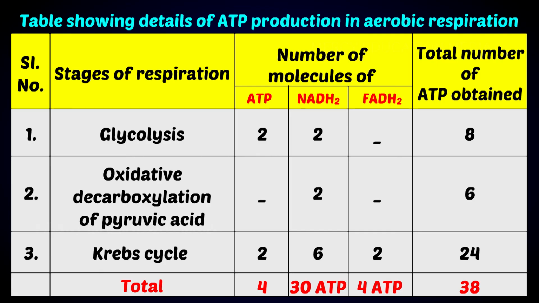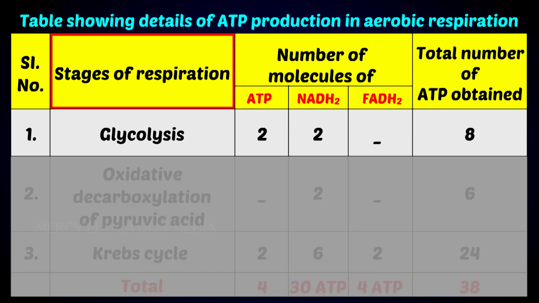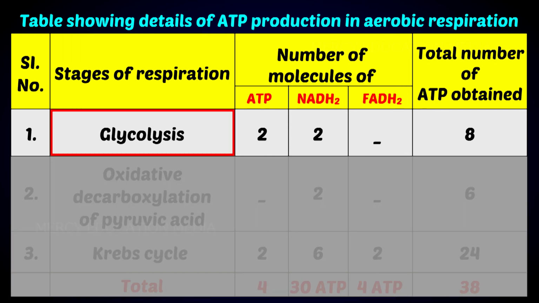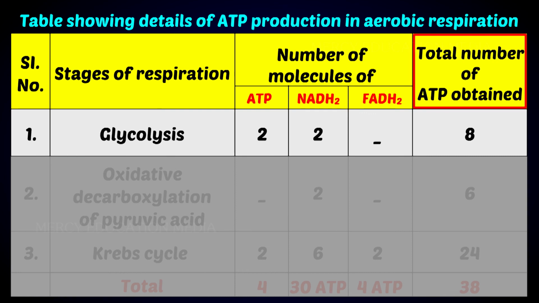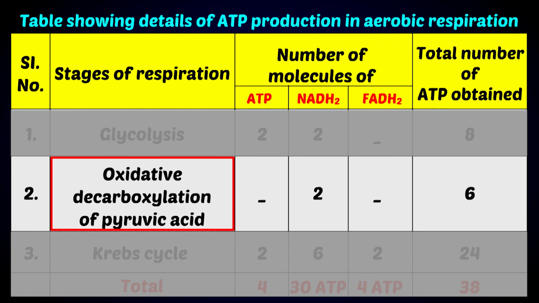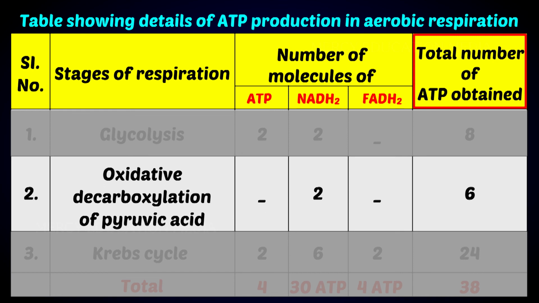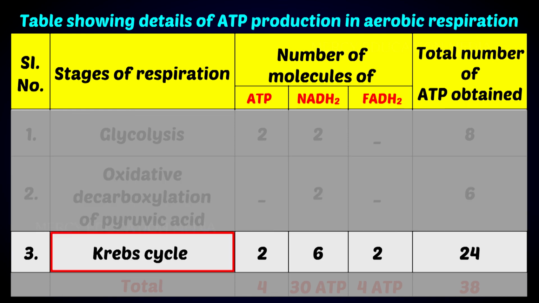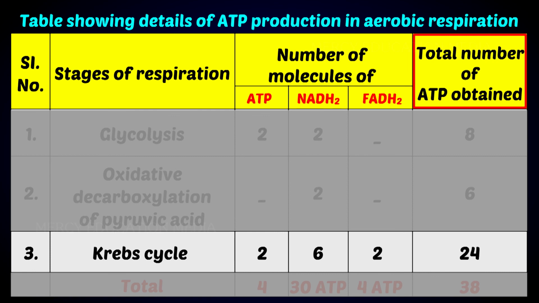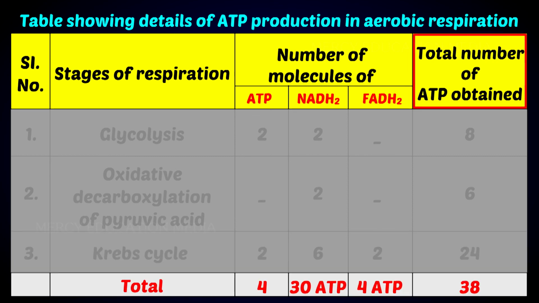Observe the table which shows the details of ATP production in aerobic respiration. The stages of respiration are glycolysis, and the total number of ATP obtained is 8. By the oxidative decarboxylation of pyruvic acid, the total number of ATP obtained is 6. During the Krebs cycle, the total number of ATP obtained is 24. So the total number of ATP obtained will be 38.